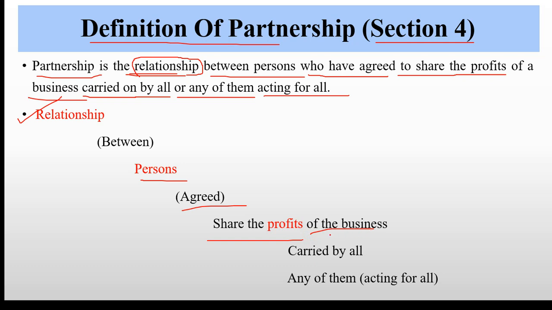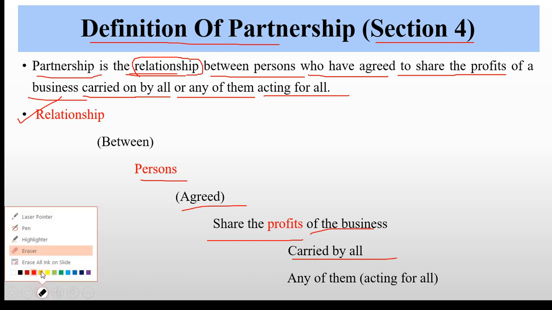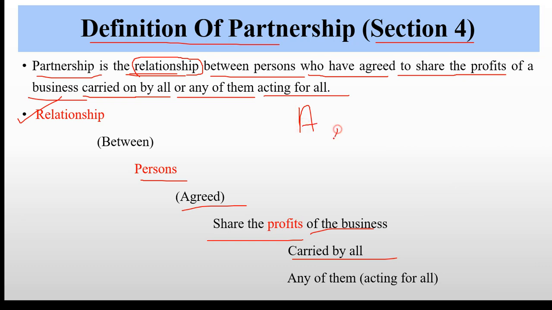And which type of business? The business carried on by all the partners, or by at least one partner for all of them. Now we'll understand this with an example. Suppose there are A, B and C. These are partners carrying on the business.